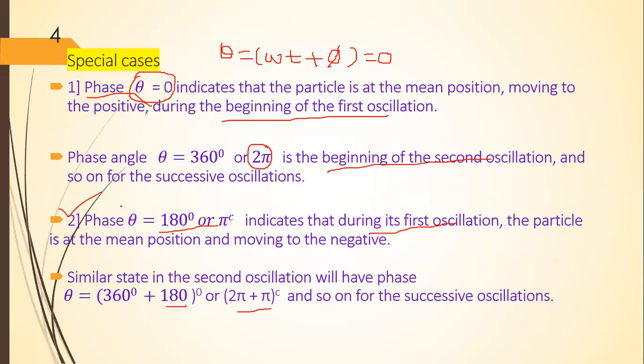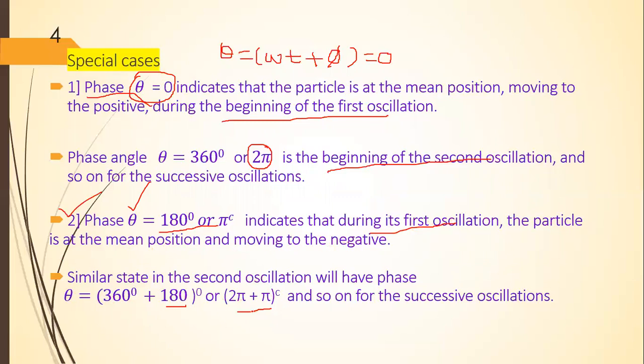This means if this angle theta is equal to 2 pi plus pi radian, what will it indicate? It will indicate that in the second oscillation, the particle is at the mean position and moving towards the negative.